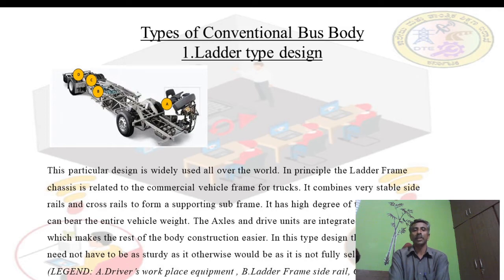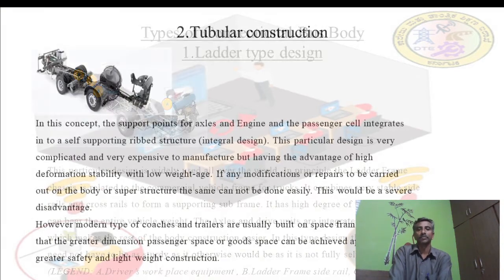It has a high degree of ability to bear the entire vehicle weight. The axles and drive units are integrated, which makes the rest of the body construction easier. In this type of design, the body need not be as sturdy as it otherwise would be. See here, A means driver's work placement equipment, B is the ladder frame side rail. And all those things are shown in the above sketch.